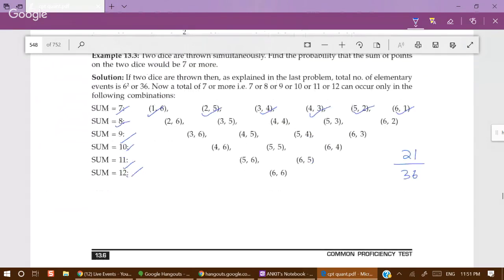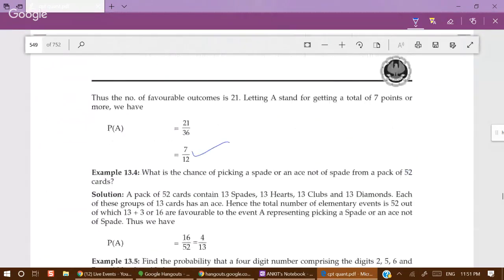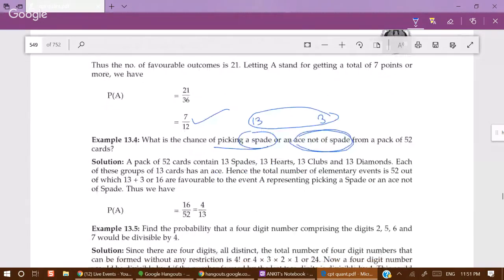What is the chance of picking a spade or an ace not of spade from a pack of 52 cards? Spades are 13 and aces not of spade are 3. Aces are 4, but aces not of spade are 3. So 13 and 3, these are total 16. 16 by 52, because there are 52 cards, so 52 outcomes. 16 by 52 is 4 by 13, our answer.